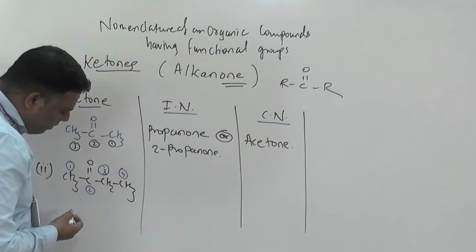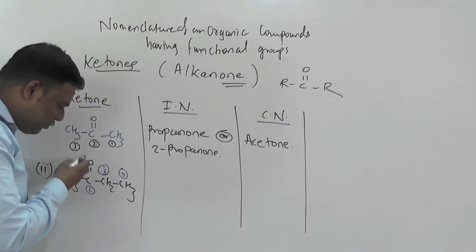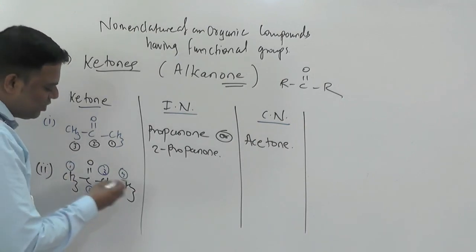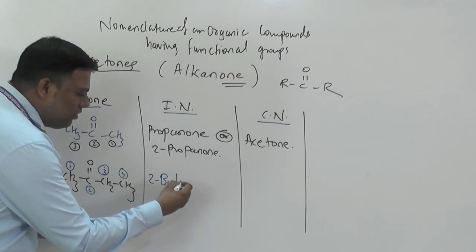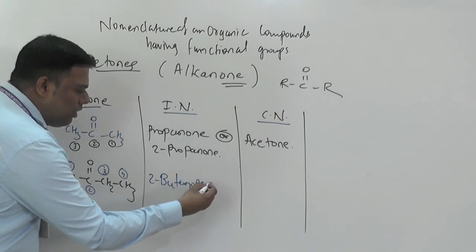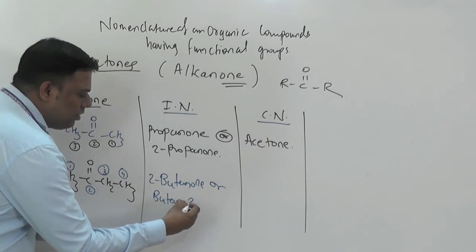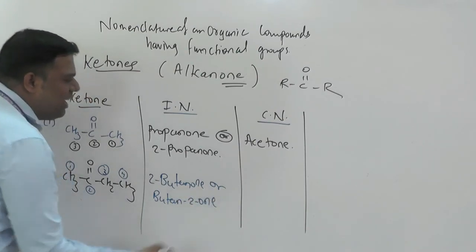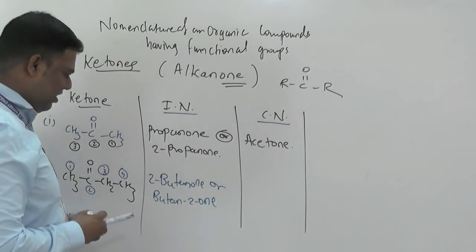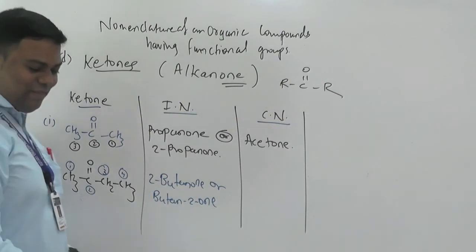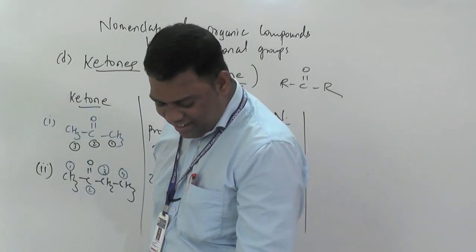For the IUPAC name we have to mention the position of the ketonic group, which is at second. That's why 2-butanone, or simply butan-2-one. So these are regarding the ketonic part.